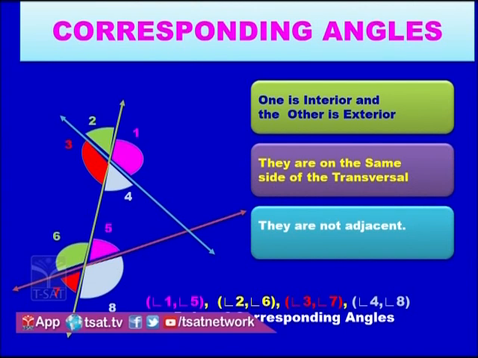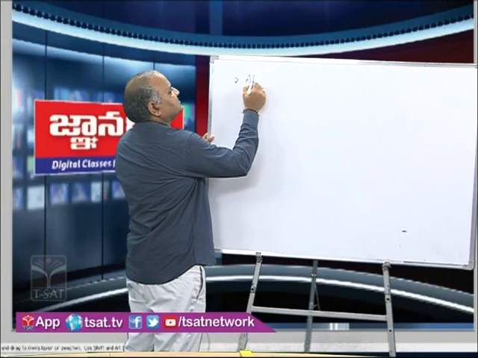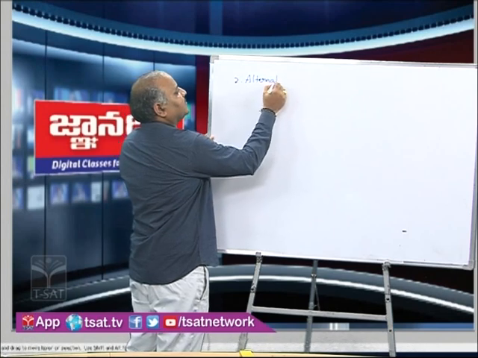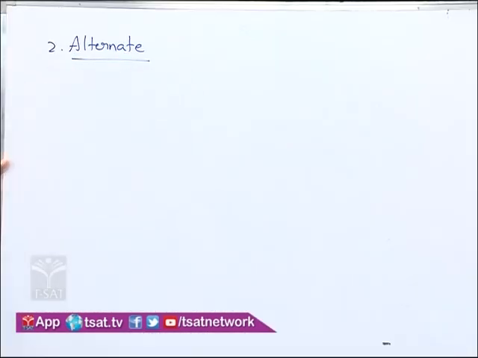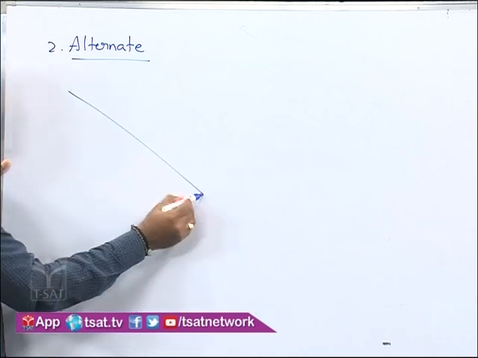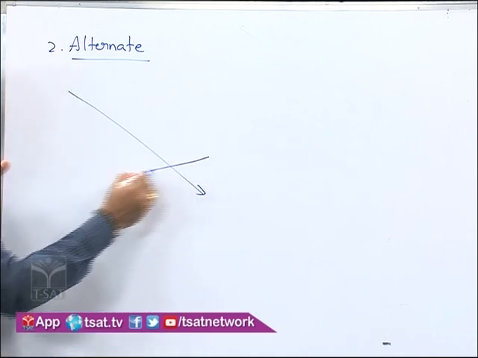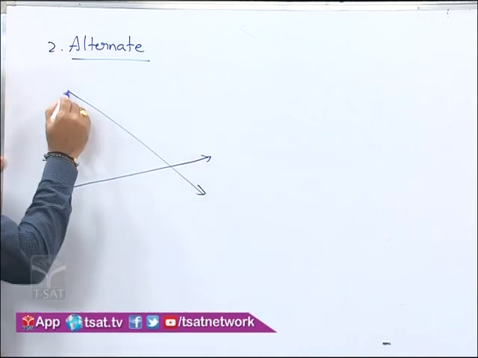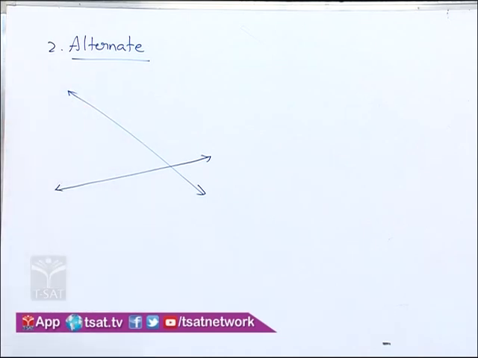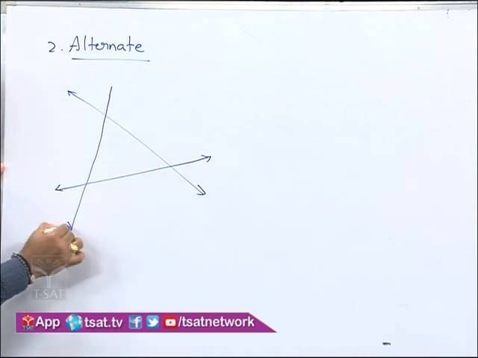Next, let us see the second type of pair of angles, that is alternate angles. Here, in the same way, let us take two lines and a transversal.